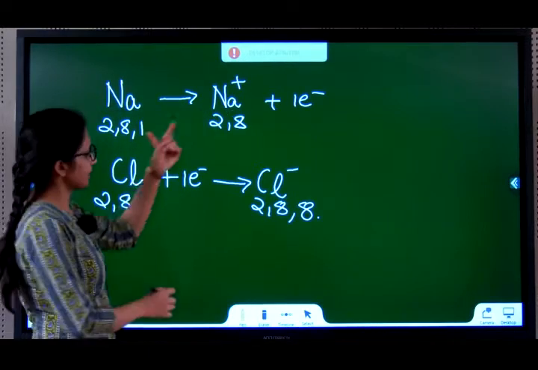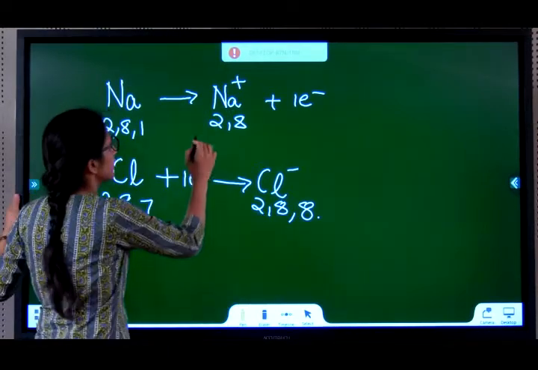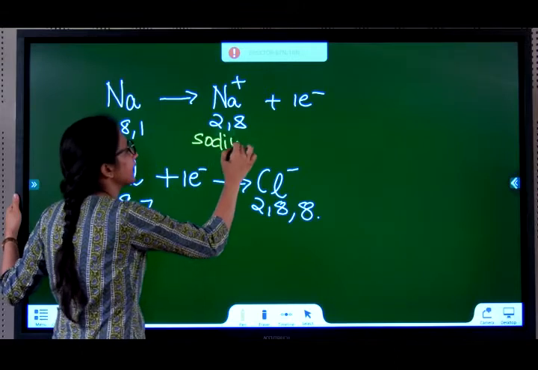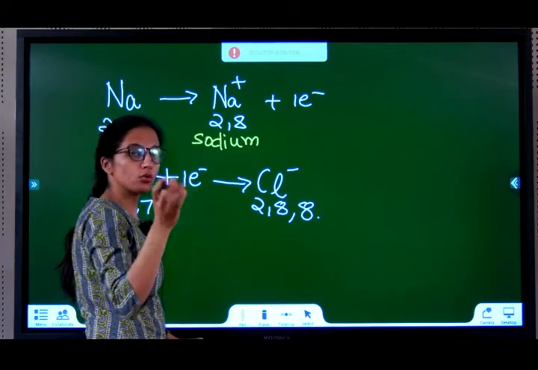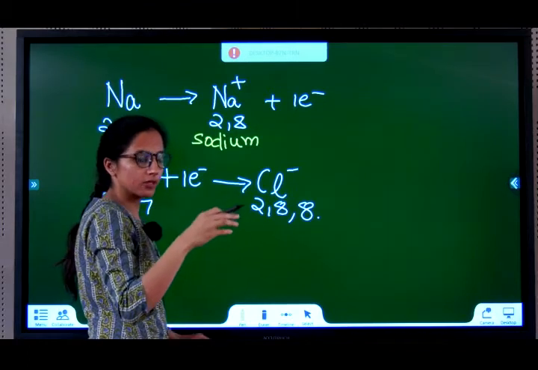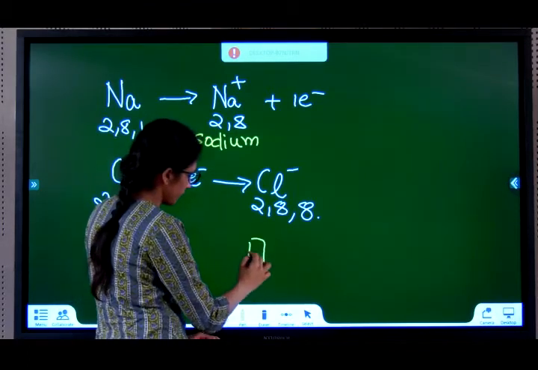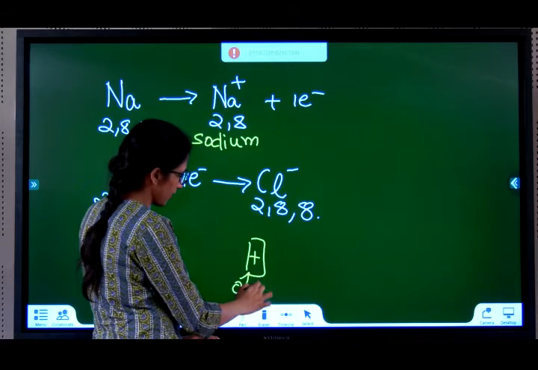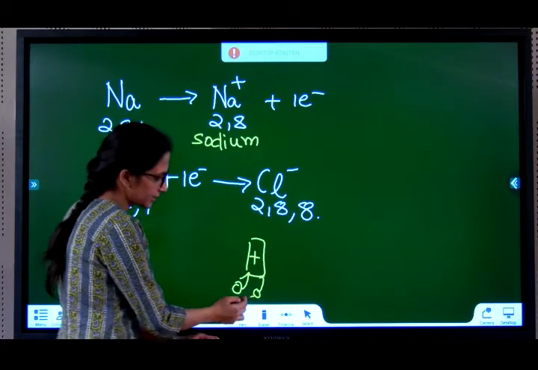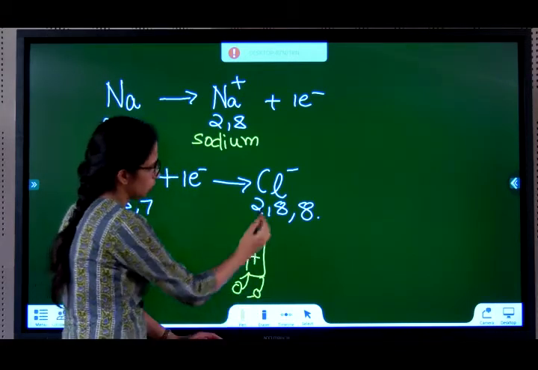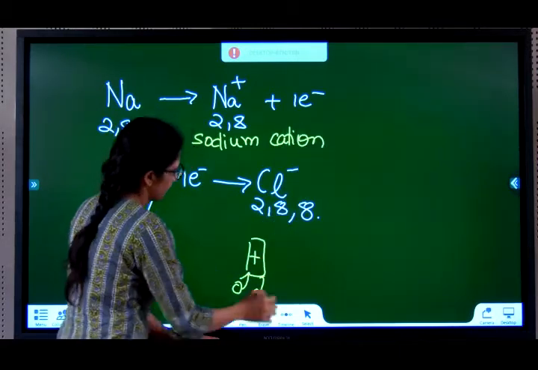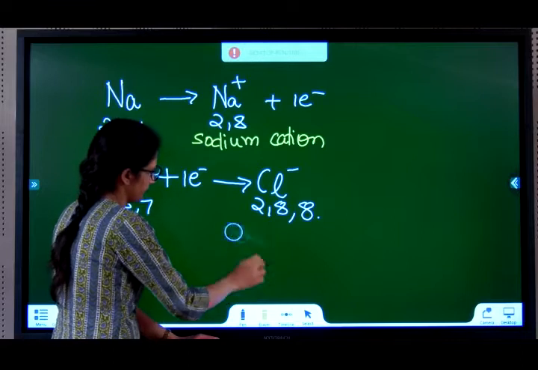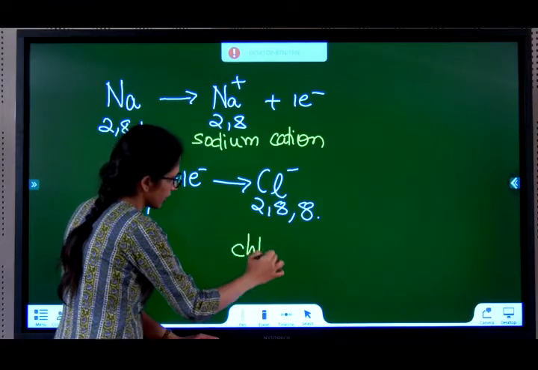This Na plus is called a sodium cation. The anode is positive, so who is attracted to the positive? If the anode is positive, the ions coming to the anode are negative. These are anions. So this is an anion, this is a cation. Sodium cation, chlorine anion.